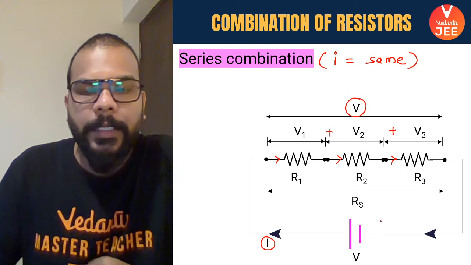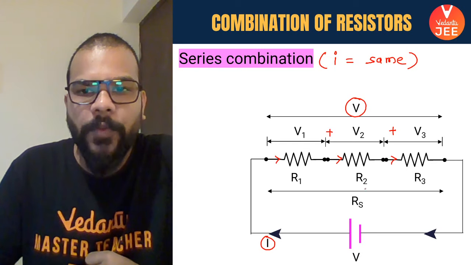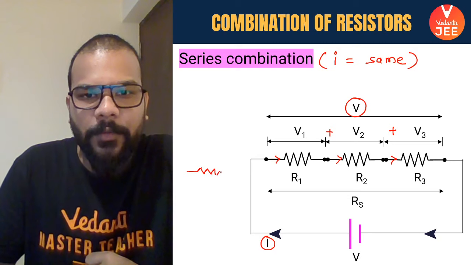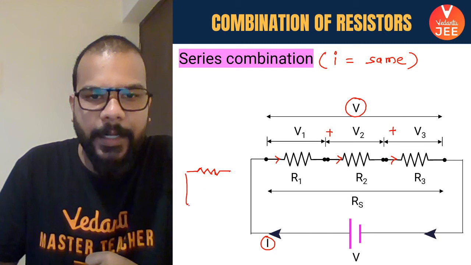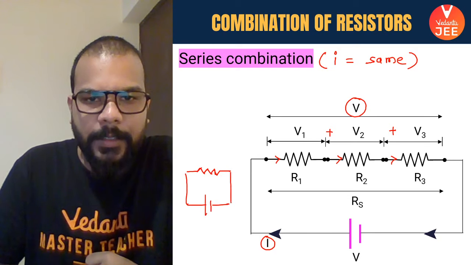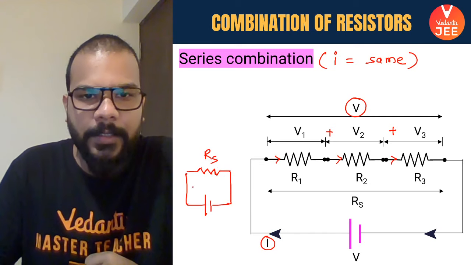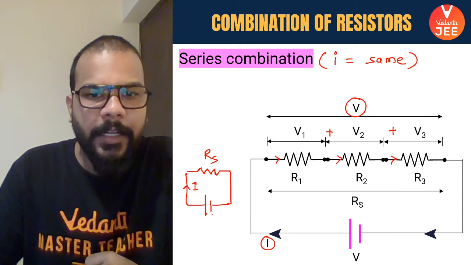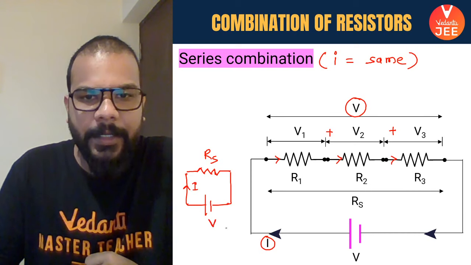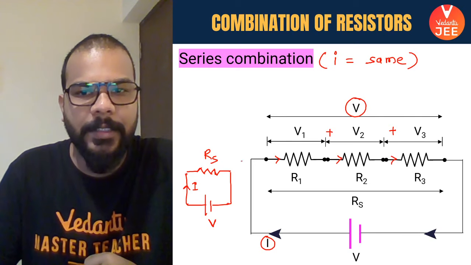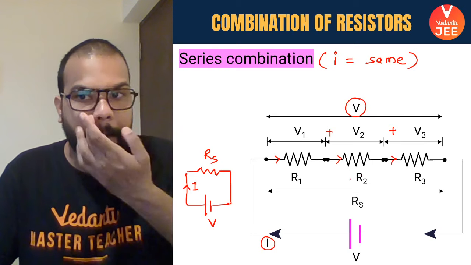Okay guys, so in this case, if we want to find out the equivalent resistance which will have the same value of the current flowing through it when it is connected to the same battery, then this is the equivalent diagram, you can say. Rs is the equivalent resistance, I is the current that is flowing through it when the same battery is connected. So our job is to find out how much will be the value of the series resistance in terms of R1, R2 and R3.